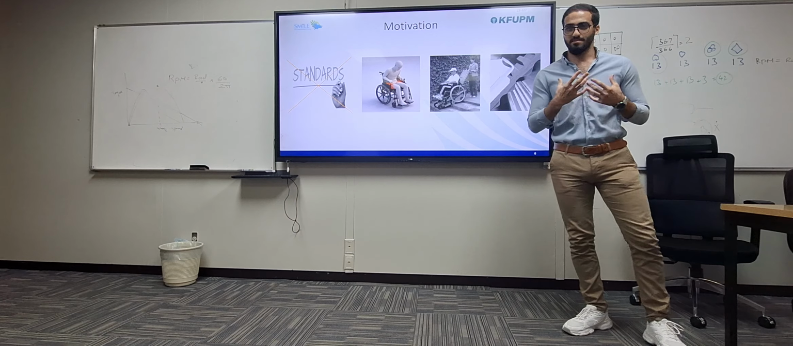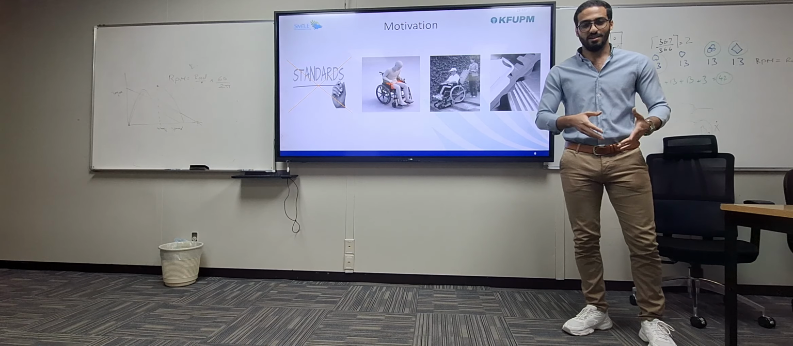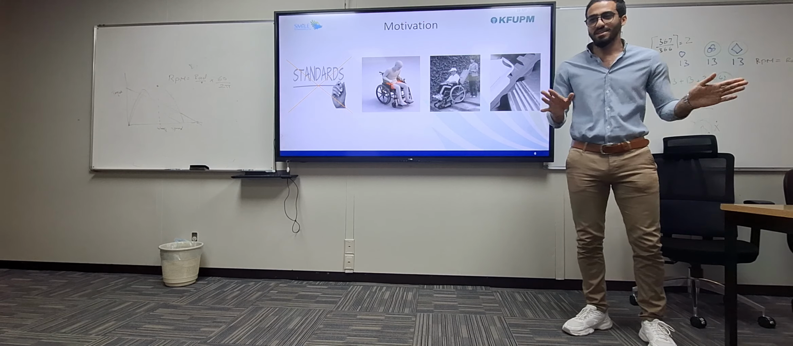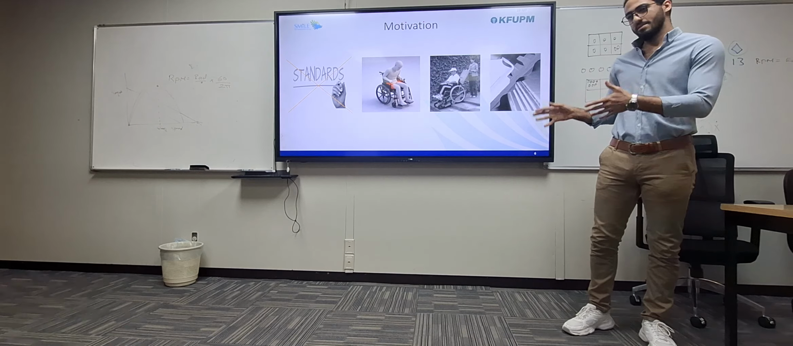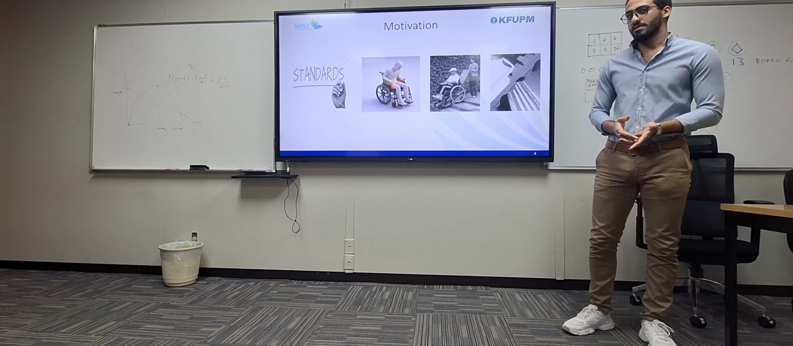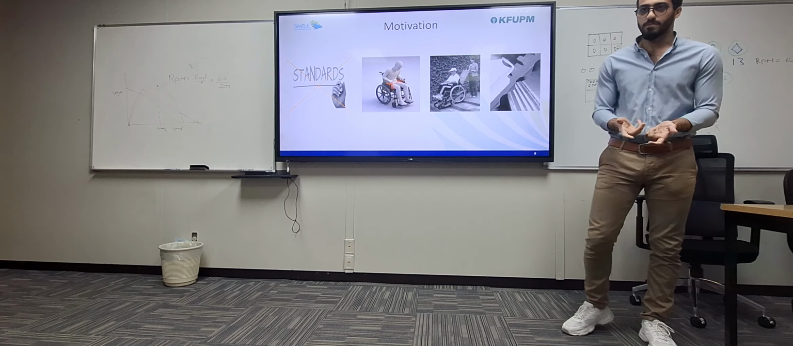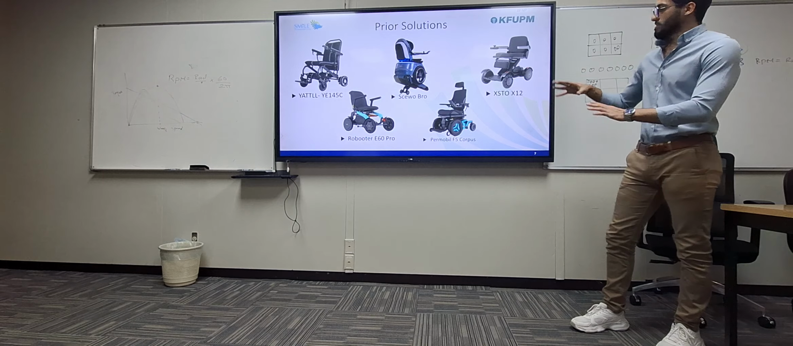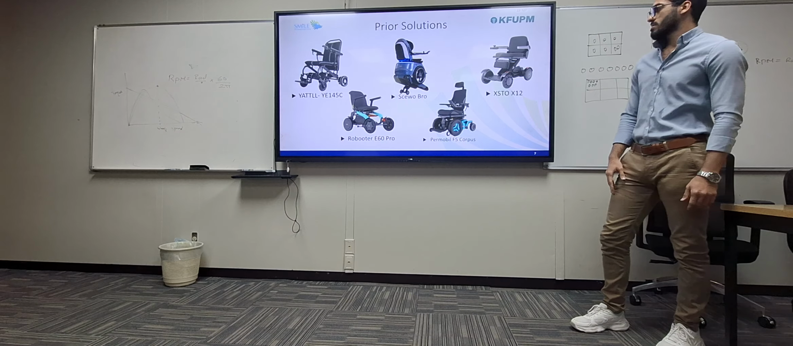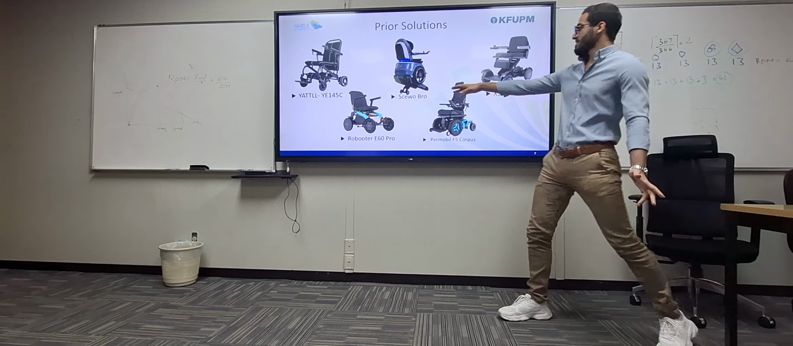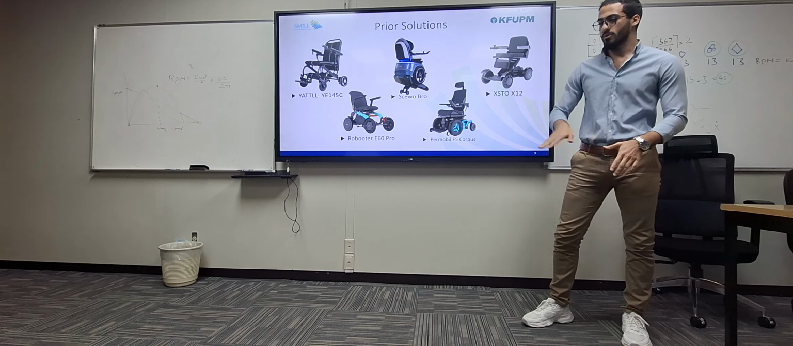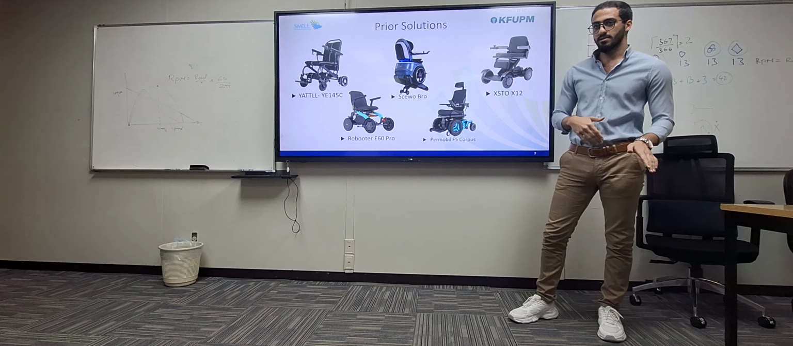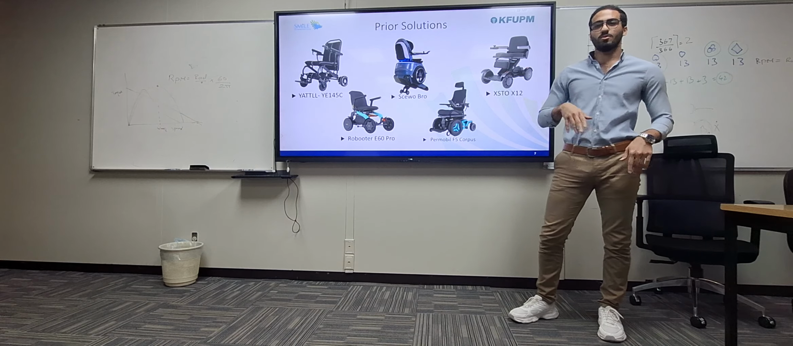Like me as a non-disabled human, I can go wherever I want. Sand, snow, anything, I can handle that. But a disabled human cannot do that. He needs some help from another human. So these are some of the prior solutions. For example, these are concerned with walking on a flat surface, and they also have a built-in mechanism for going upstairs or downstairs. Only this. They cannot go in sand or snow.